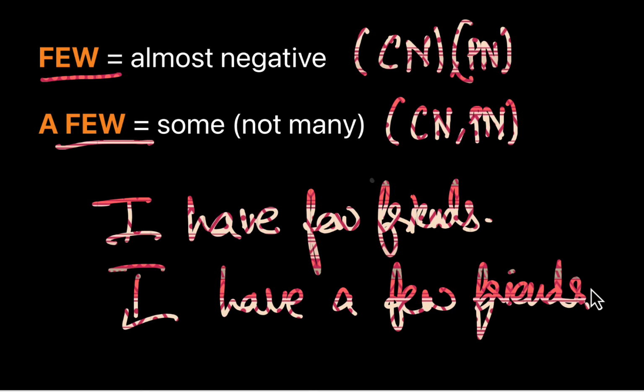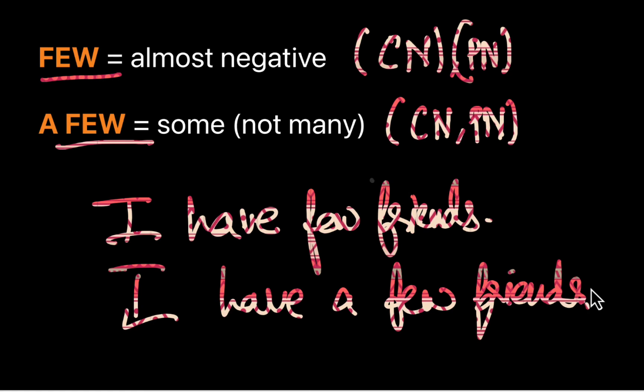Now, what is the difference? See guys, when the speaker says I have few friends, the speaker is not being very positive or optimistic. Maybe you say, hey, you need money, why don't you ask your friends? And you say, hey, I just have few friends, meaning you don't have a lot of friends, almost negative in number. Now let's say you are at a club, and somebody sees you alone and says, hey, why don't you join us since you are on your own? And you say, I'm good, I have a few friends with me.